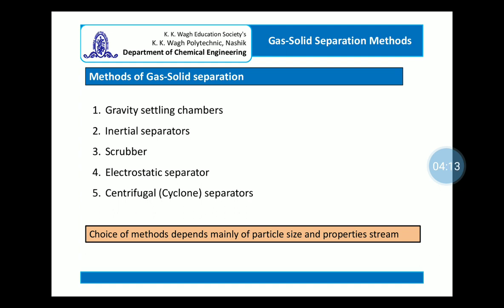Typically gravity settling chambers, inertial separators, scrubbers, electrostatic separators, and centrifugal or cyclone separators are used as popular gas solid separation equipment. However, the choice of method depends mainly on particle size, properties of the stream, and the properties of the gas and dust loading.